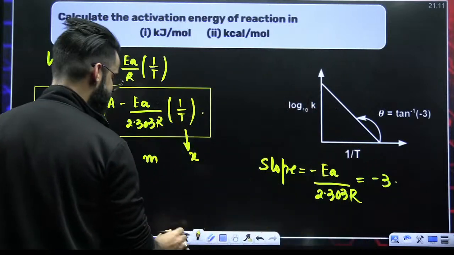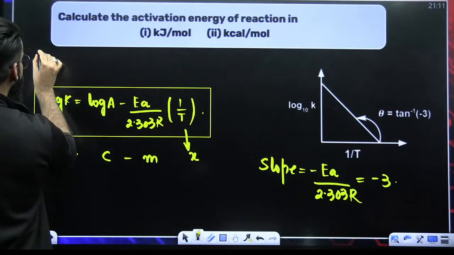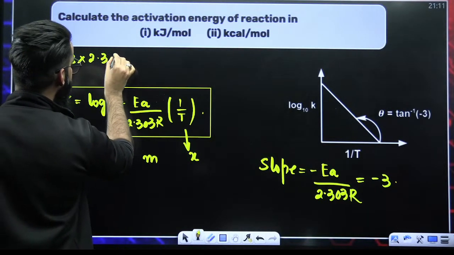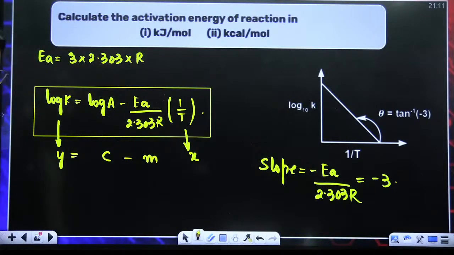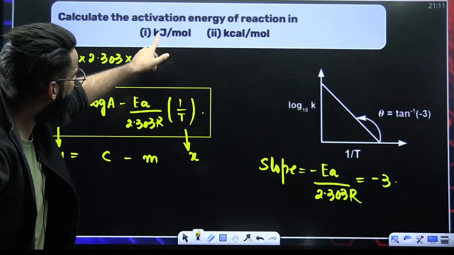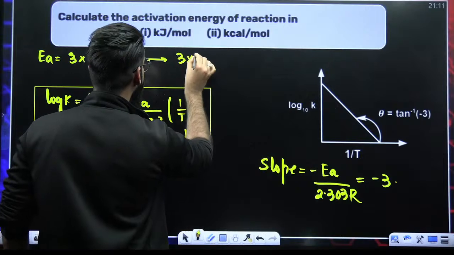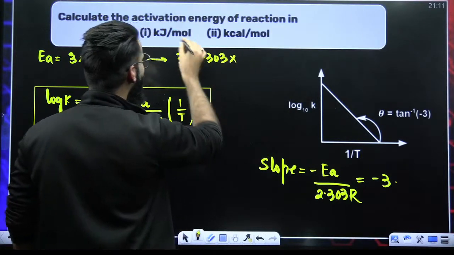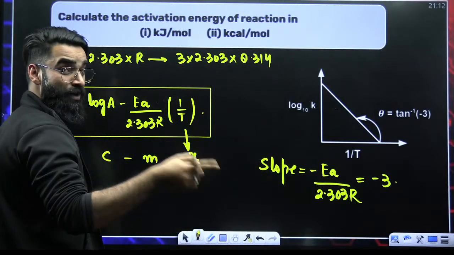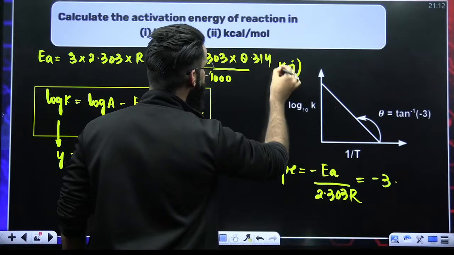So I can directly say that activation energy is equal to 3 multiplied by 2.303 multiplied by R. This has to be my activation energy. Now the first question asks us to calculate the activation energy in kilojoules. So I'll write 3 multiplied by 2.303, and I'll take the value of R in joules, that is 8.314 joules per Kelvin per mole. But I have to get the answer in kilojoules, so dividing by 1000, the answer is going to be in kilojoules per mole.